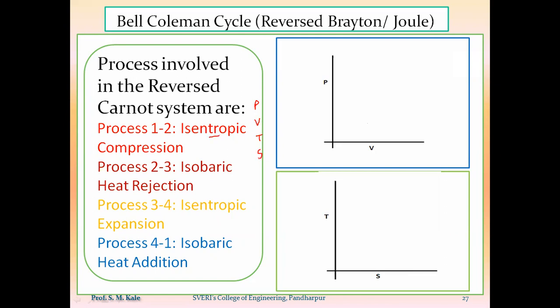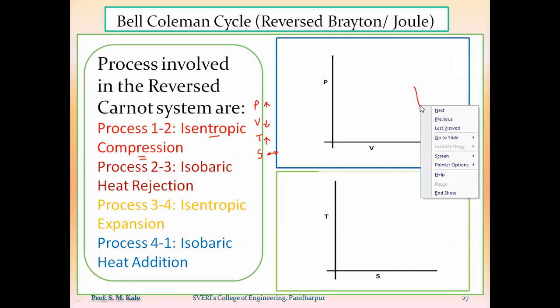First word is isentropic. Meaning of isentropic is nothing but remains same. Entropy remains same. And second word is compression. Meaning of compression is nothing but pressure increases, volume decreases. What about temperature? Temperature increases. So at a constant entropy line, we have to draw the increasing pressure, decreasing volume. So we know the nature of constant entropy line on the PV diagram, and it will be likewise.